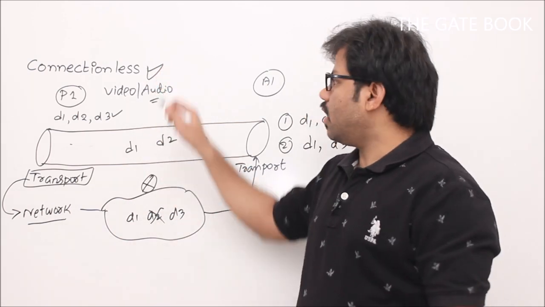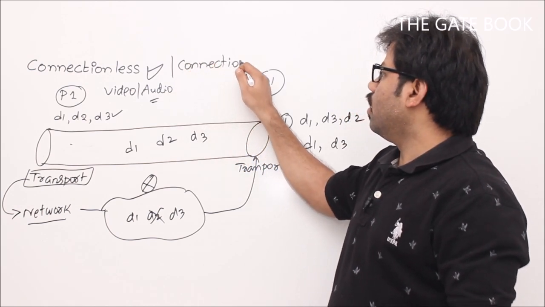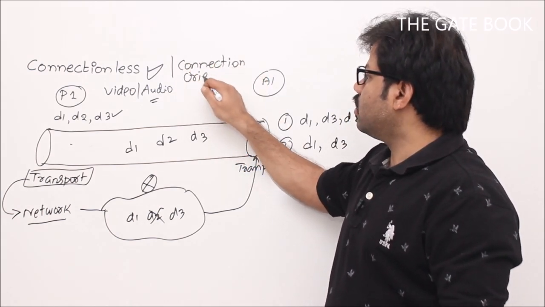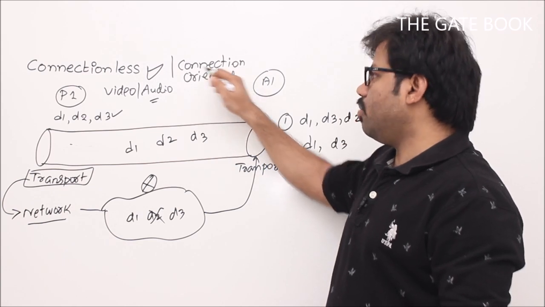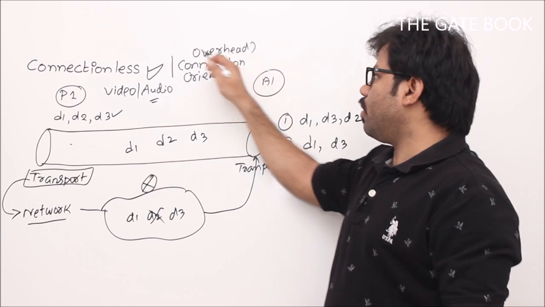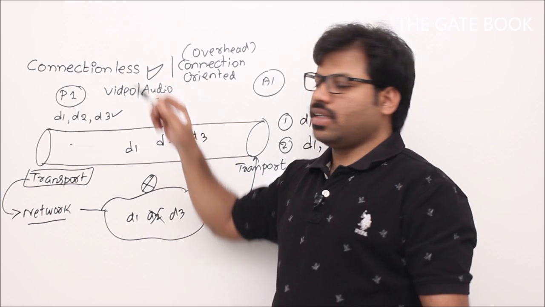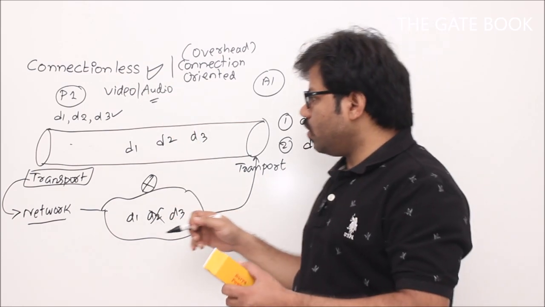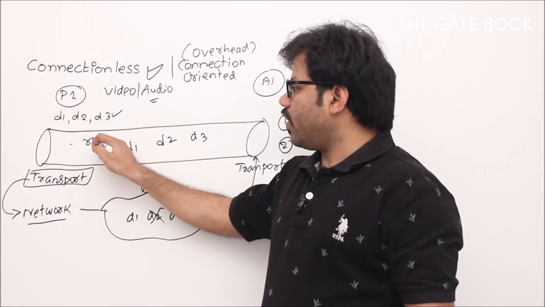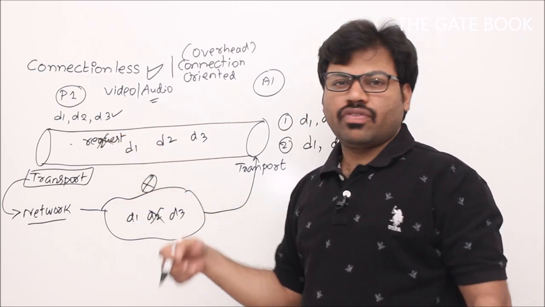Remember it. There is an alternative to connectionless, that is connection oriented. To have connection orientedness, there is an overhead, that is a problem. We will be seeing that. Because of the overhead, people sometimes don't prefer this connection oriented service. Sometimes we prefer connectionless. Example, let's say sometimes you are sending small requests to some servers. If you lose that kind of packets, that will not be a problem.